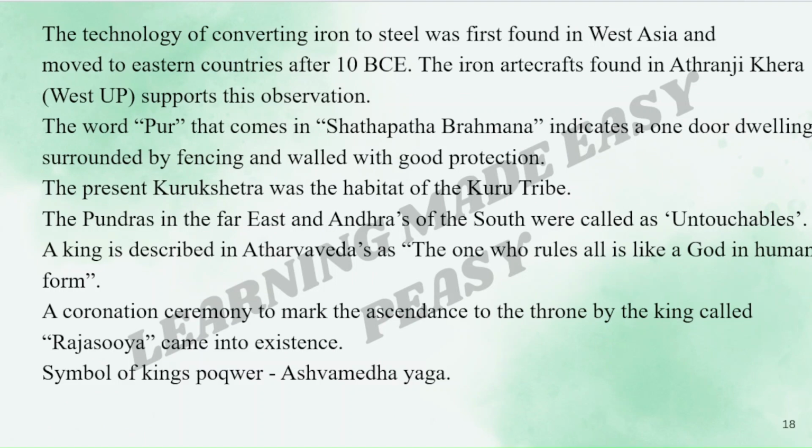The technology of converting iron to steel was first found in West Asia and moved to Eastern countries after 10 BCE. The iron artifacts found in Atranjikhera, Western UP supports this observation. The word pur that comes in Shatapatha Brahmana indicates a one-door dwelling surrounded by fencing and walled with good protection. The present Kurukshetra was a habitat of the Kuru tribe.